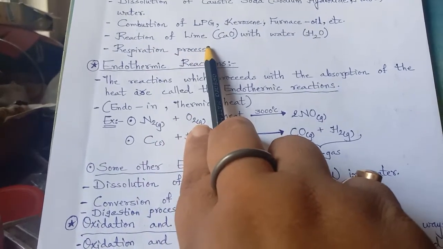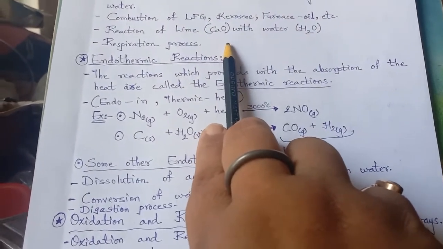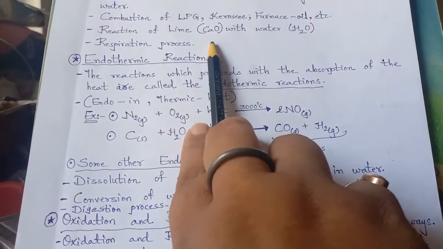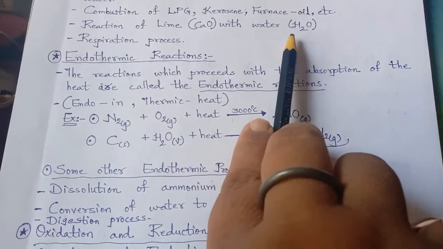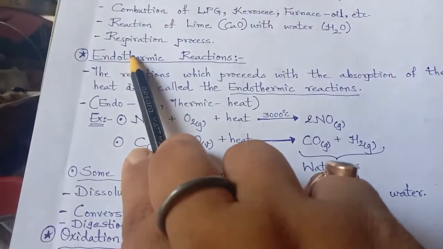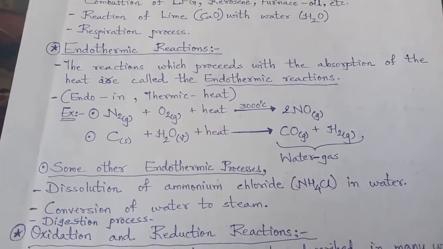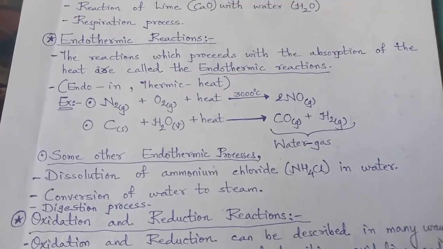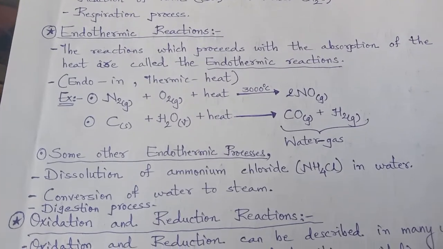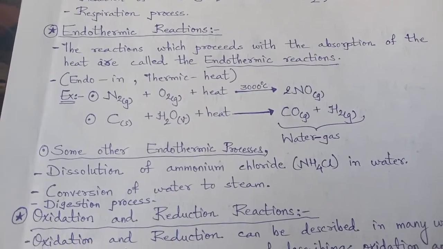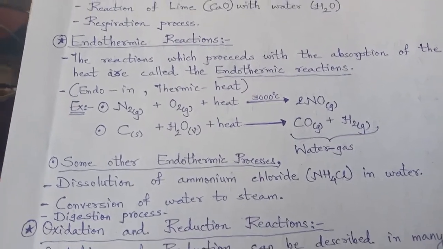Reaction of lime, calcium oxide, with water converts it to calcium hydroxide, the whitewash, chuno, right? When the whitewash is done on houses, the lime reacts with water and also liberates heat. And the respiration process: when you respire through your nostrils, if you have observed, keep your hand a little away from your nostrils and feel the heat which is liberated from one of your nostrils in alternate breaths. So that is the respiration process, exothermic.